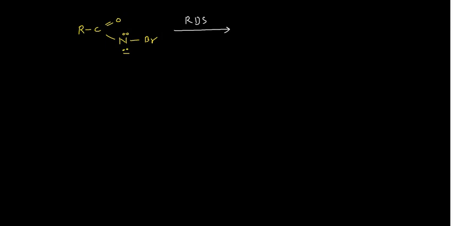Okay, so you can write migration of carbon to nitrogen. That migration would occur from carbon to nitrogen. How that migration would occur is something very important. This group R, along with its electron pair, will move to this particular nitrogen.